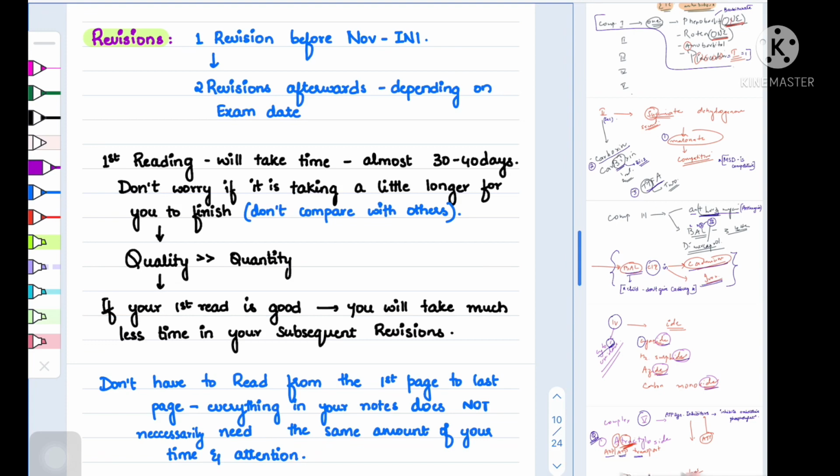First reading and first revision will take more time, so don't worry if it is taking a little longer for you to study, because each person reads and understands at a different pace. Quality is more important, and if your first reading is good, you will take much less time in your subsequent revisions. The idea is to reduce the time taken to cover everything by half every revision cycle, such that you can fit in a quick run-through of the subjects in the last 10 days. And use different colors or codes to highlight each time you revise, so that you'll know what to concentrate more on in less time in the end.